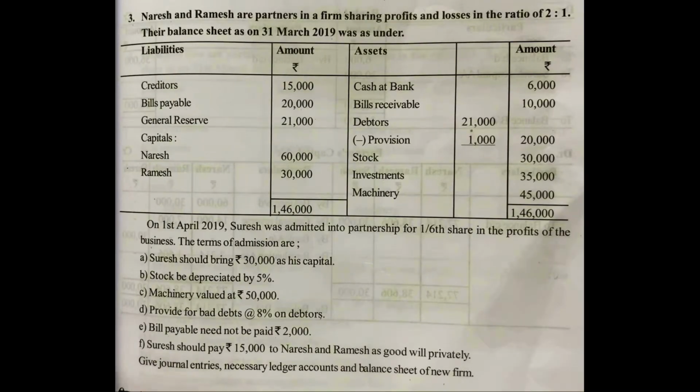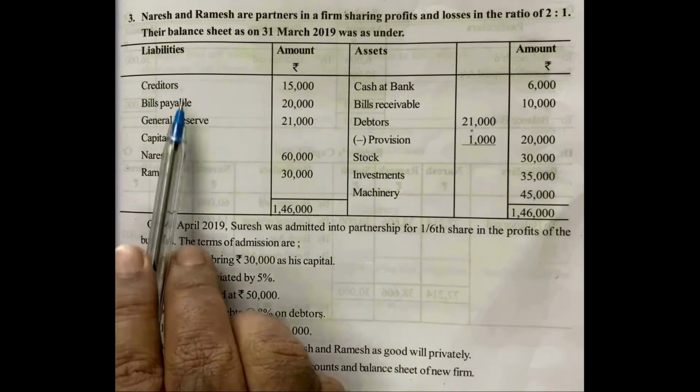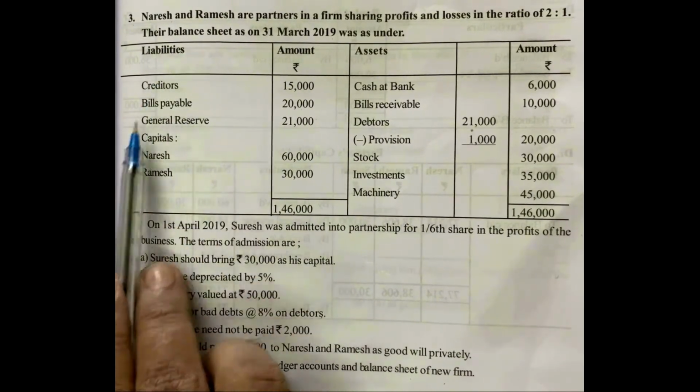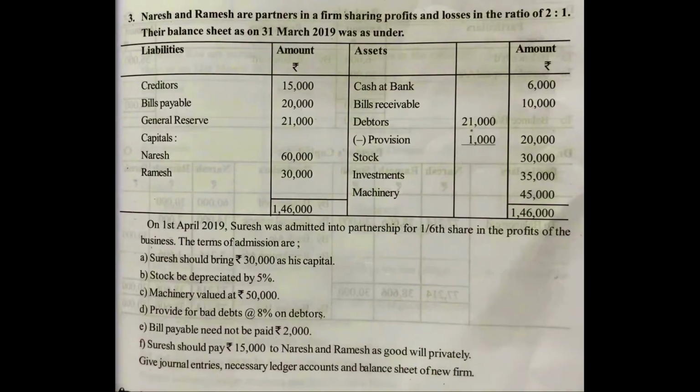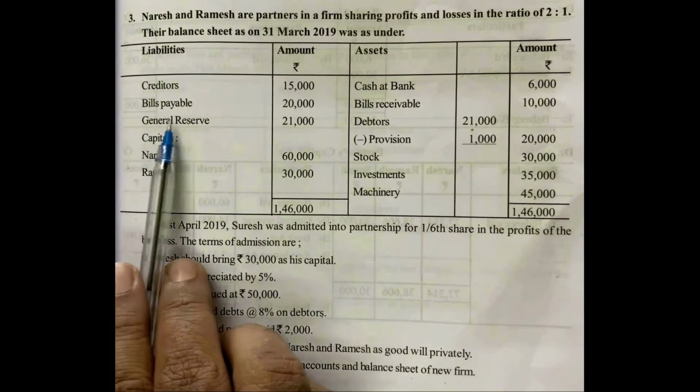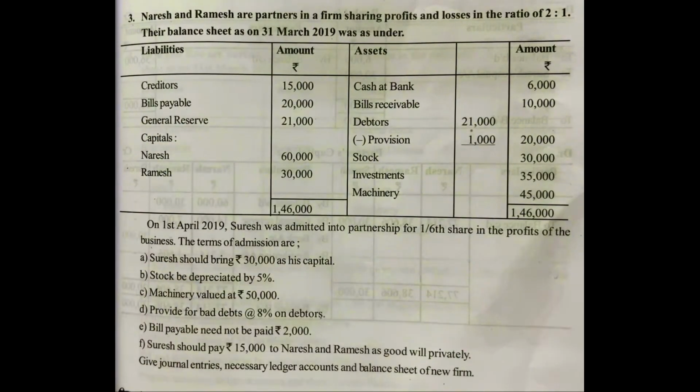Next one is accumulated profit. You have to observe in balance sheet under liability side whether general reserve is given in the question or not. In present problem, general reserve amount is given in the question. So accumulated profit adjustment we should do.